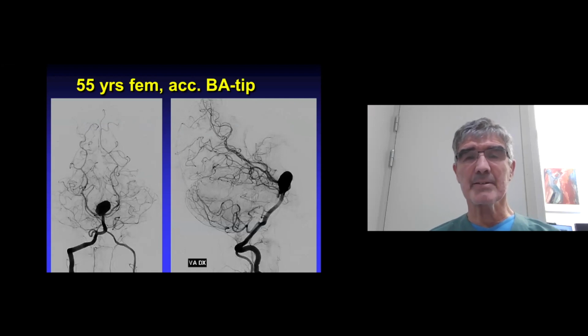And after that, I treated additional cases like this one. This was a 55-year-old lady. She was sick. She had a pulmonary cancer. And they performed an MR to see if she had metastatic lesions in the brain and found this huge aneurysm. And even if she had a limited lifetime, we decided to offer her that she could live as long as she could manage with another disease. And we offered her the treatment.